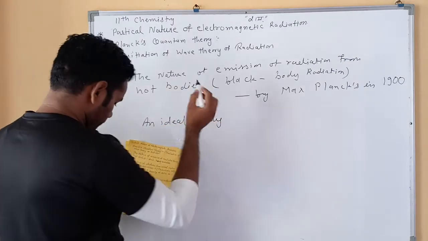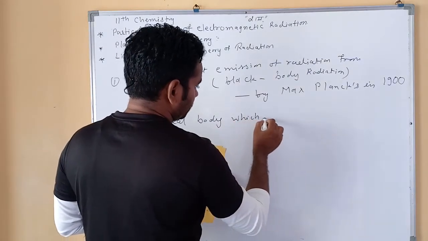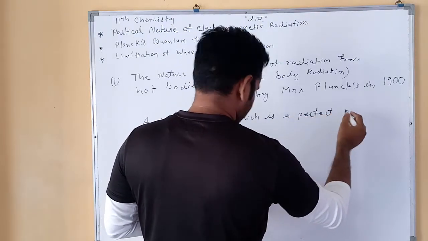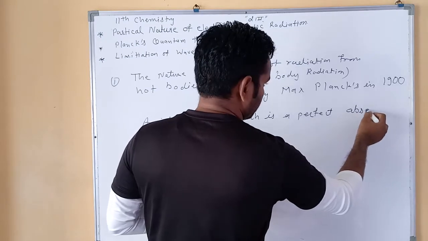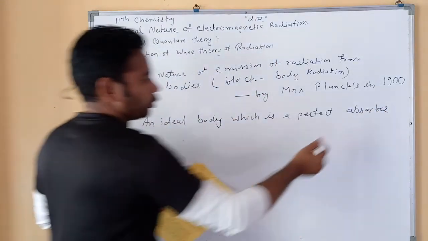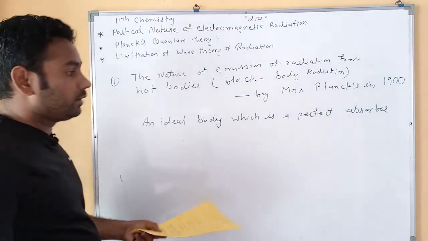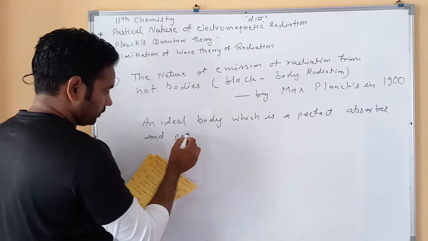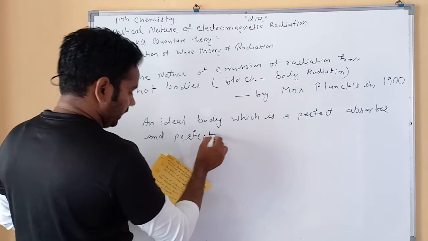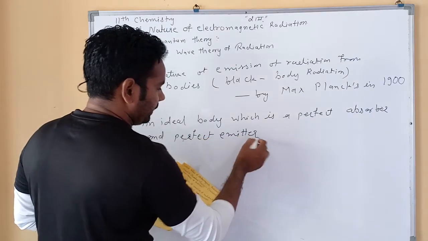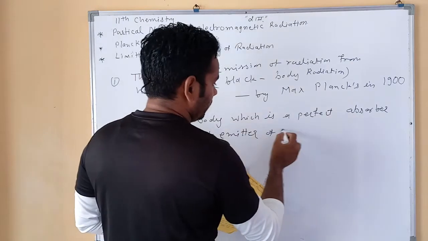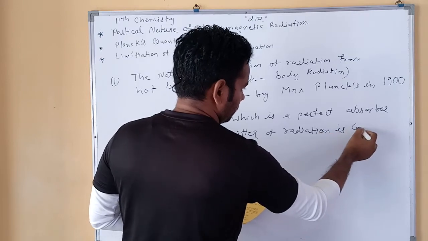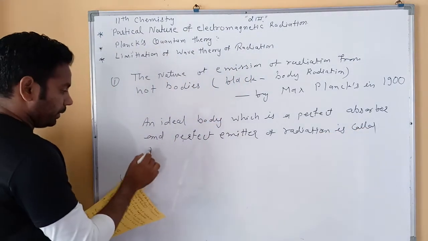According to this, an ideal body which is a perfect absorber, it absorbs all frequencies of light, so it's called a perfect absorber, and a perfect emitter, meaning it emits all frequencies of radiation, is called a black body.